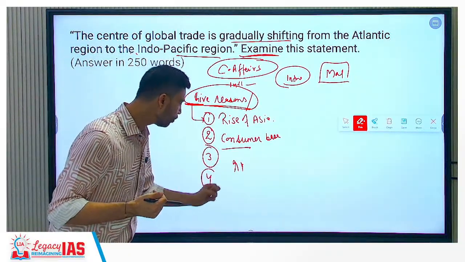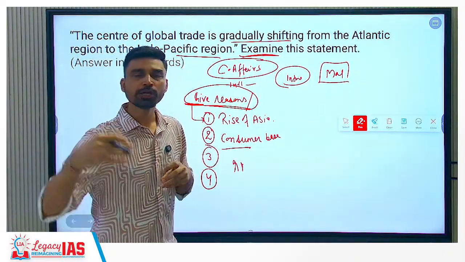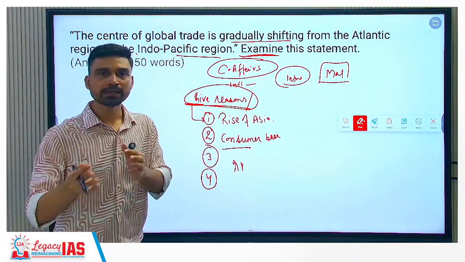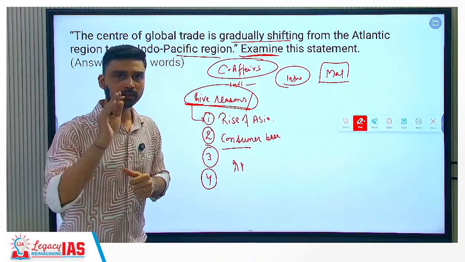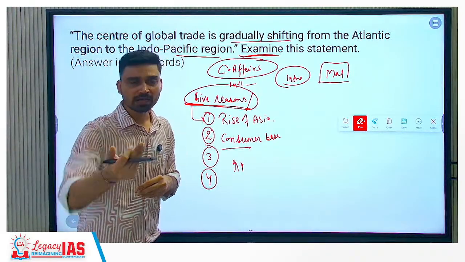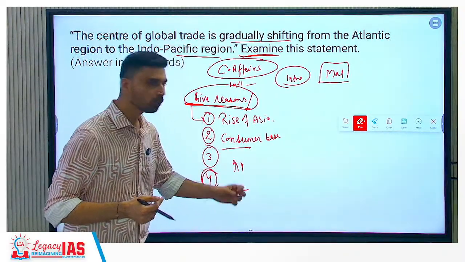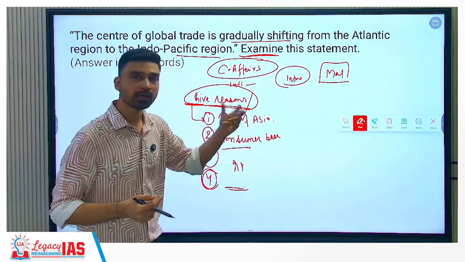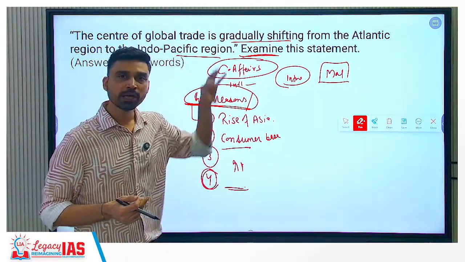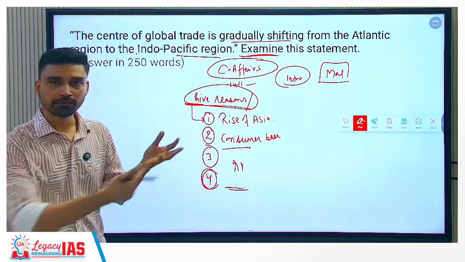right? Fourth, you can write about the entire maritime trade, how it was moving due to the presence of straits, vital nodes, shipping ports, etc. also has played an important role here. So development of the maritime trade routes, you can take the example of Silk Route belt, right? Or One Belt, One Road initiative taken by China. Strait of Malacca you can discuss here. Palk Strait you can discuss here. So all these water bodies, waterways that are present also play an important role. Plus Gulf, Suez Canal you can discuss, right? How Suez Canal has helped in connecting the entire Atlantic to Indo-Pacific, Europe to Asia, Arabian region to Asia through the Persian Gulf, Strait of Hormuz you can bring it, very relevant in the current aspect.